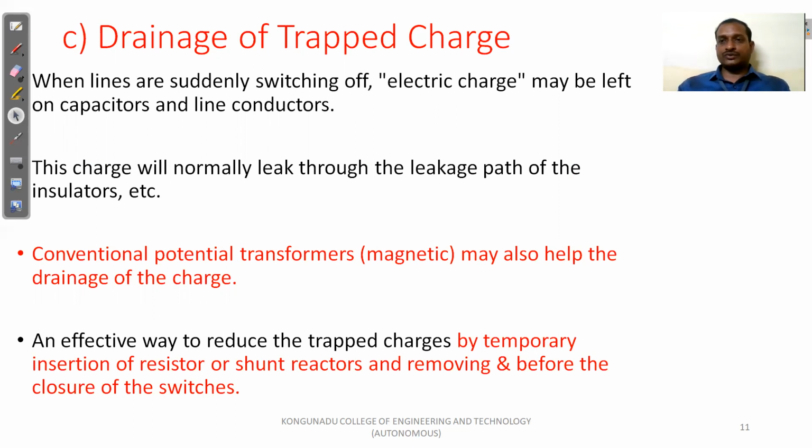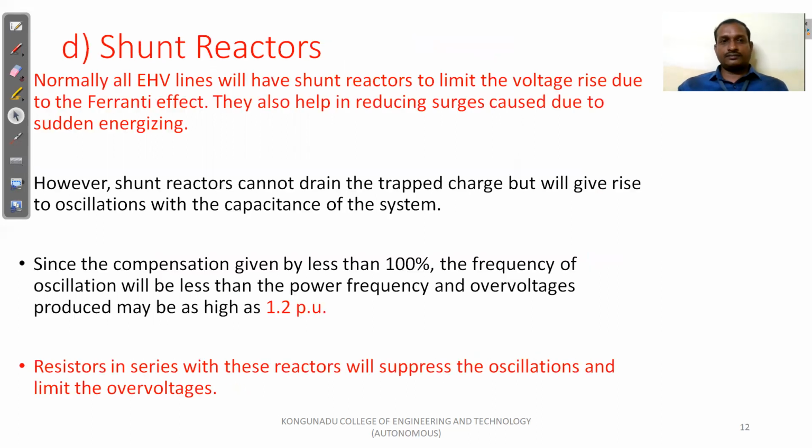Before closing of the switches, we drain all the charges in the transmission lines or capacitors with the help of a conventional potential transformer or temporary insertion of the resistor or shunt reactor. We are able to remove the trapped charges. After that, we reclose, so it is not possible to generate switching over voltages.